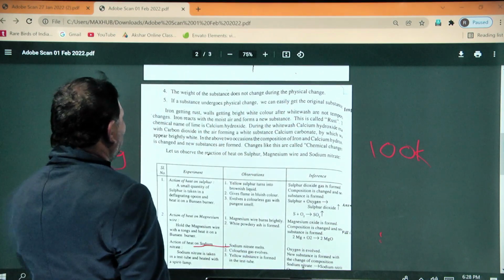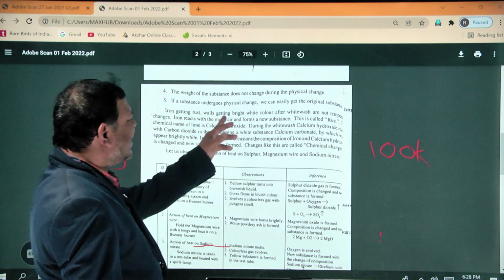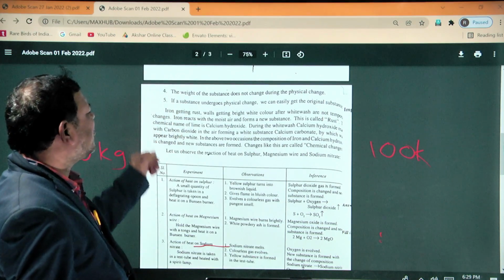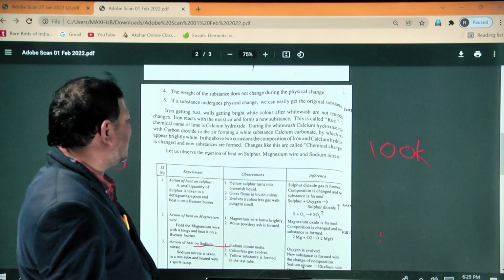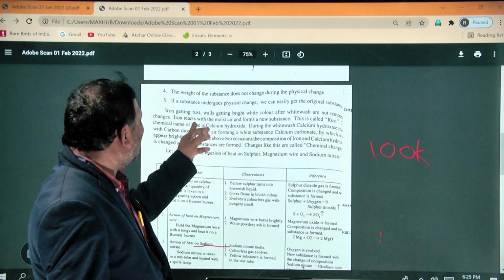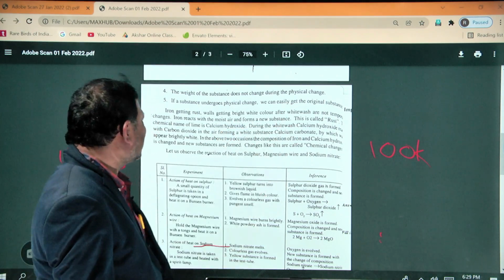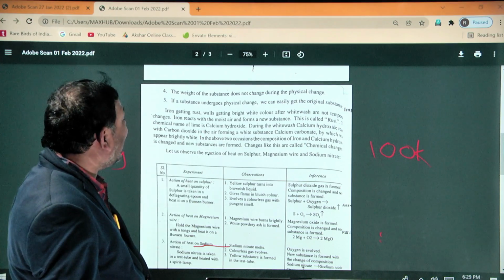For example, iron getting rusted, and walls turning a bright white color after whitewash. These are not temporary changes. Iron reacts with moist air and forms a new substance. This is called rust. The chemical name of lime is calcium hydroxide.